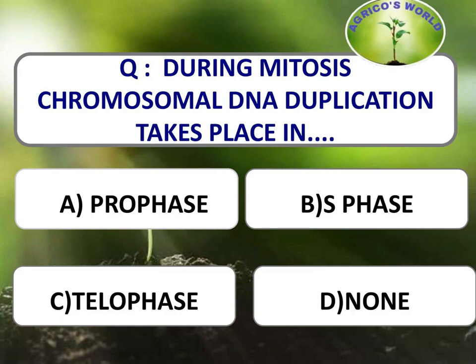During mitosis, chromosomal DNA duplication takes place in which stage? Here we should be clear that the DNA duplication in mitosis usually takes place in S phase. That is, during the DNA replication process, the DNA content will be doubled. That is, 2C content will be changed to 4C content.